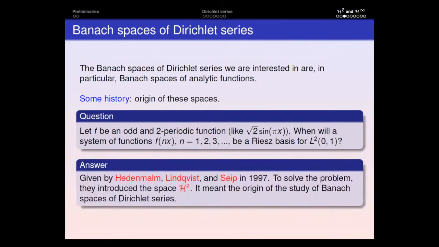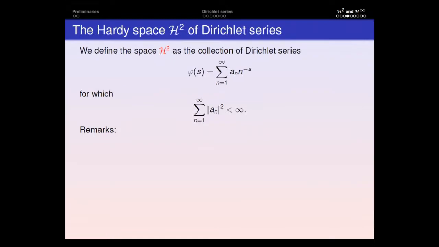So in 1997, 25 years ago, Hedenmalm, Lindqvist, and Seip managed to solve this problem, and to do it, they introduced the Hardy space of Dirichlet series H2, and it meant the origin of the study of these spaces. It is shocking, or at least it is to me, that this question was solved by considering these spaces. Okay, so what is H2?